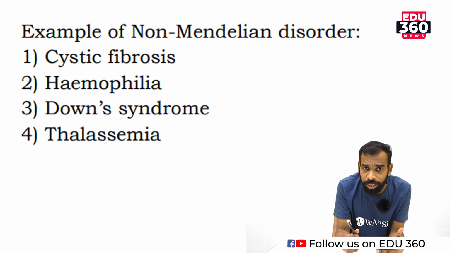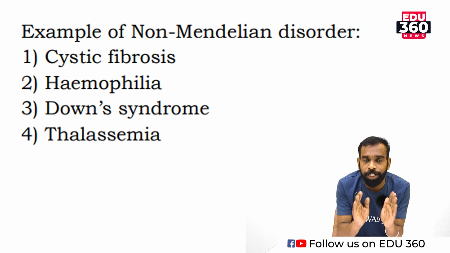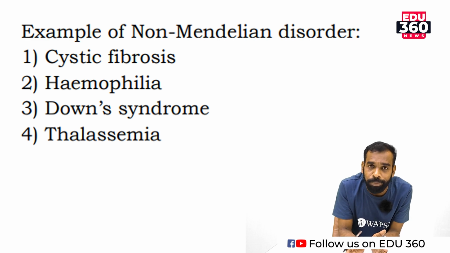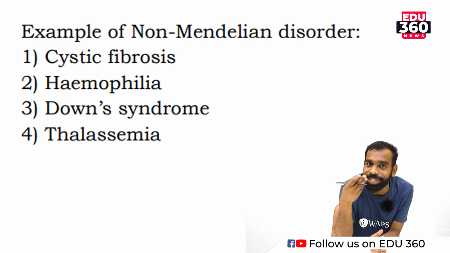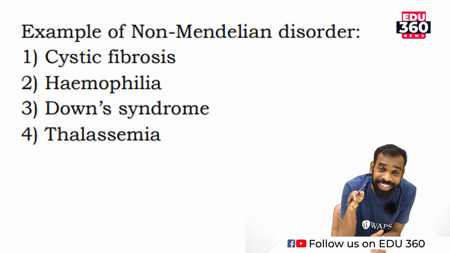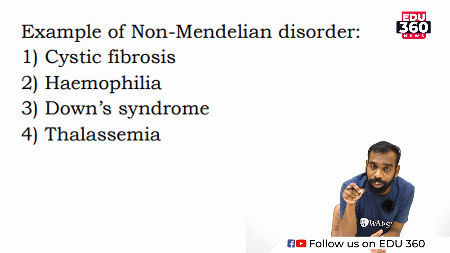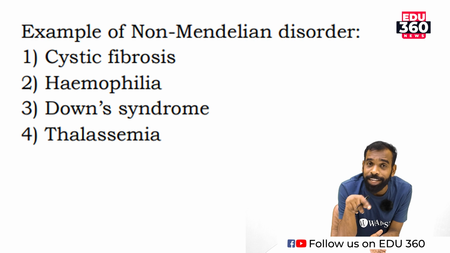Mendelian disorders will be inherited through genes. Get me? The characters may be positive or negative. Sometimes it is a good character, sometimes it is a bad character, sometimes it is a disease or a particular disorder which will be transmitted from parents to offspring.